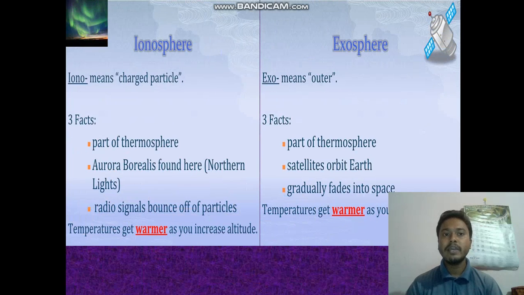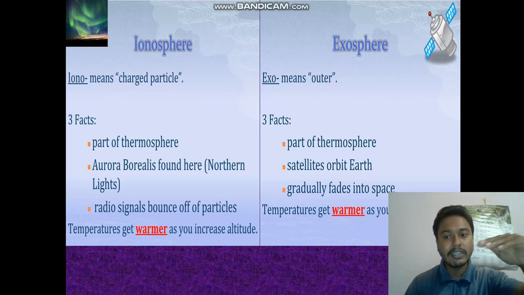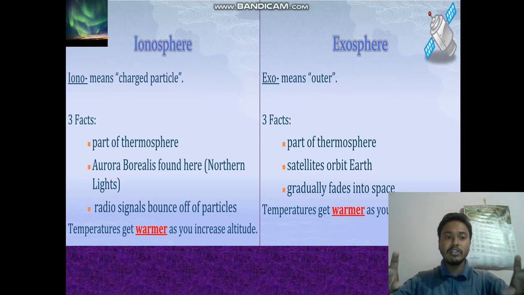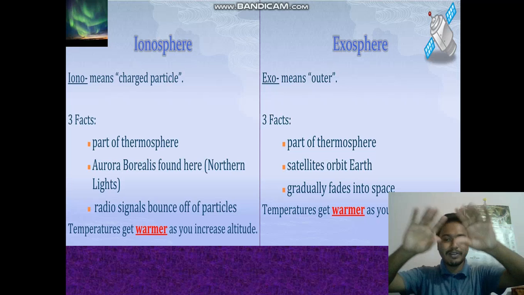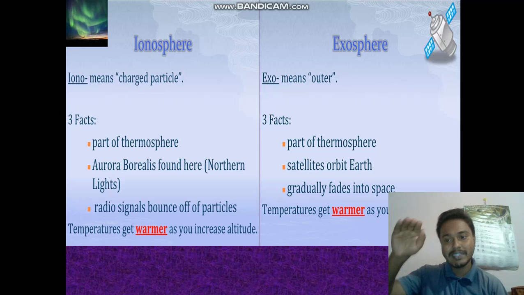Okay. Now after this, there come two spheres. In your book, the ionosphere you might not have, but these are the last two. These are almost part of the last one. Okay. And they are just the continuation to space. Ionosphere just means charged particles, where small particles are there, and from the ionosphere we get the radio signals, and artificial satellites are there in this ionosphere. Okay, and if you go higher it becomes warmer, and the aurora borealis is found there. You have seen the northern lights, some shining lights, those happen in this layer.